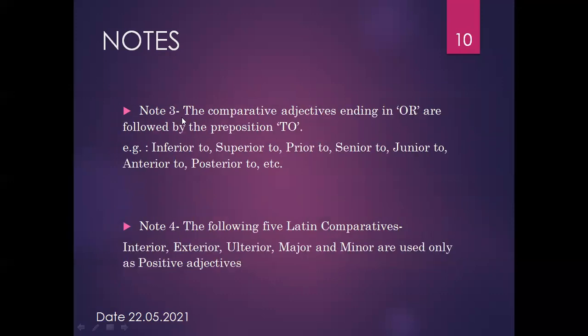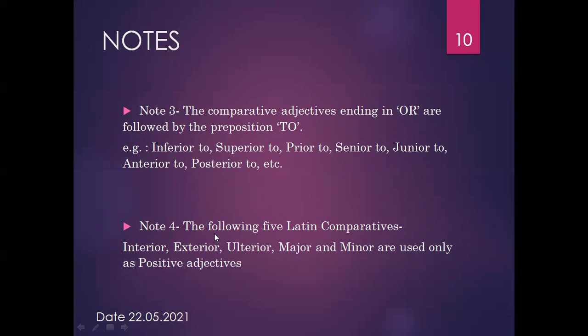Now note number 3 is the comparative adjectives ending in OR are followed by the preposition to, like inferior to, superior to, prior to, senior to, junior to. It means you can see here are adjectives ending with OR. So these adjectives are followed by the preposition to.